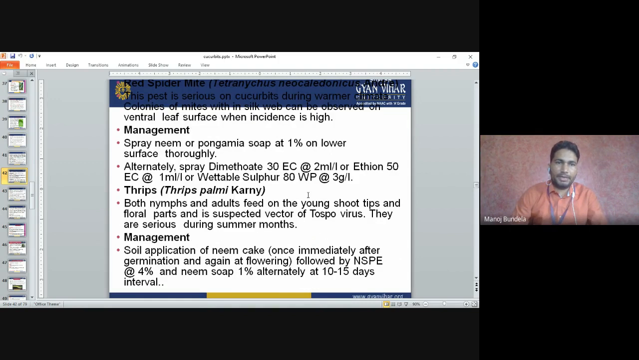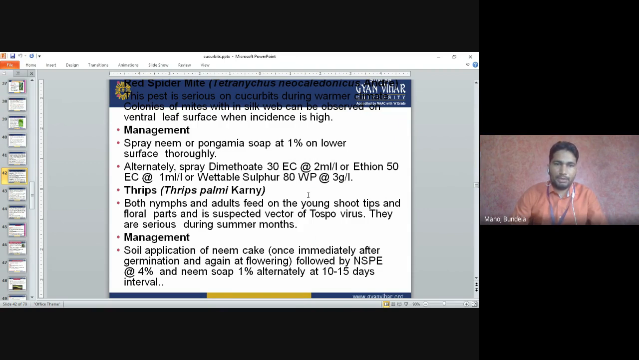Red spider mite: This pest is serious on cucurbits during warmer climate. Colonies of mites with a silk web can be observed on the ventral leaf surface when incidence is high. Management: Spray neem or pongamia soap at 1% on the lower surface thoroughly. Alternately spray dimethoate 30 EC at 2 ml per liter of water.